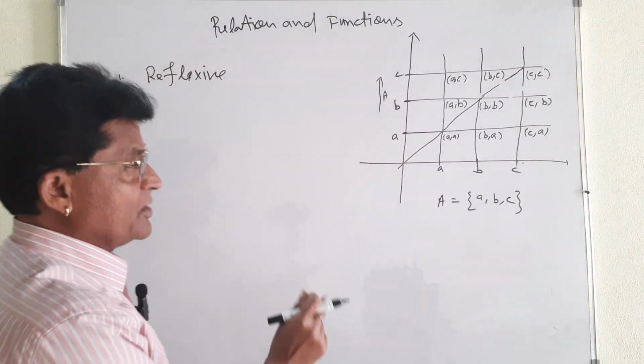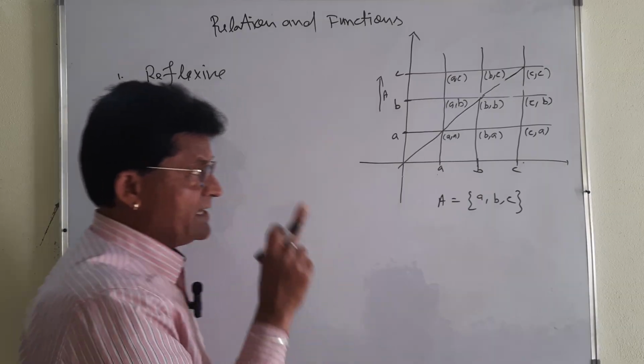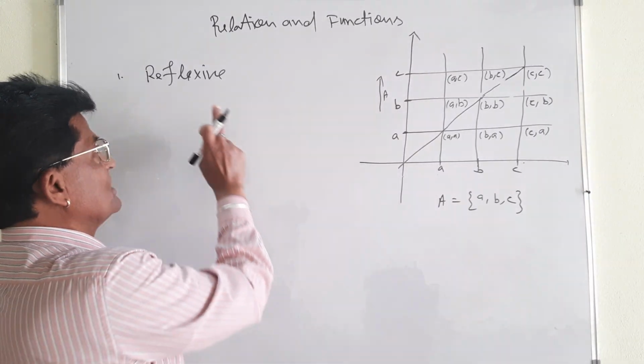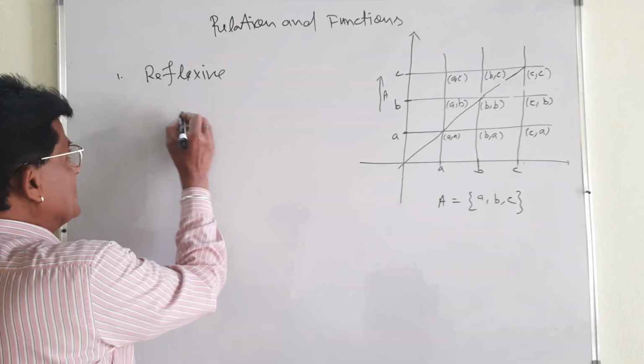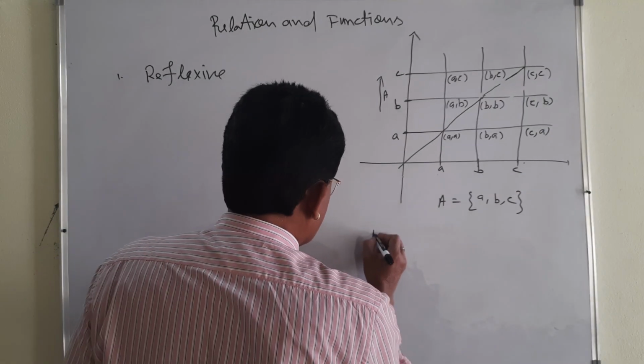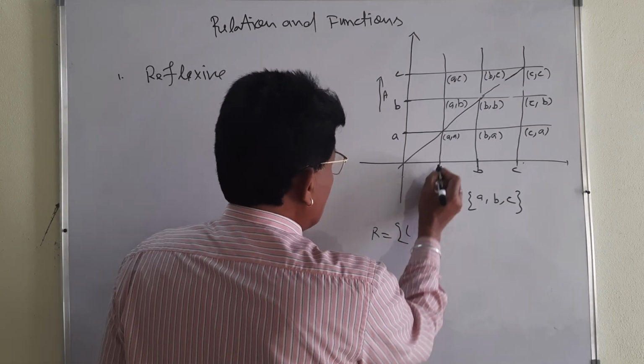Reflexive relation. Reflexive means you see elements A, B and C. That is why (A, A), (B, B), (C, C) must belong to the relation. What is the relation? Relation, that we write here. Relation, all the ordered pairs you write.